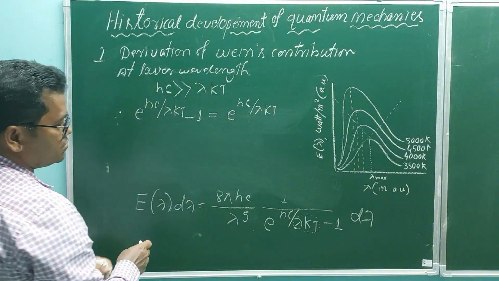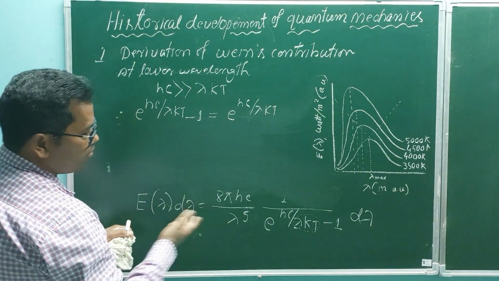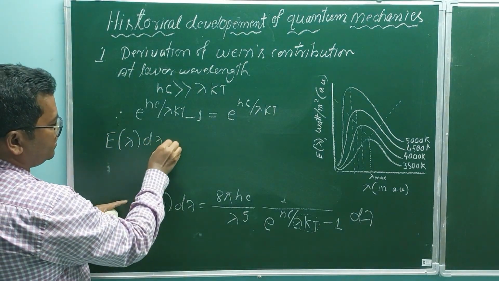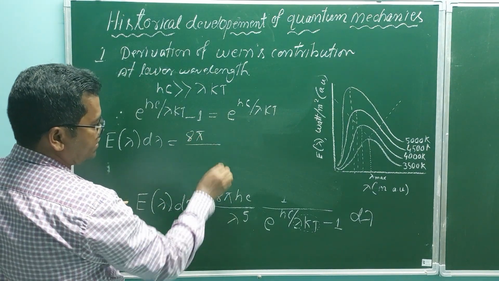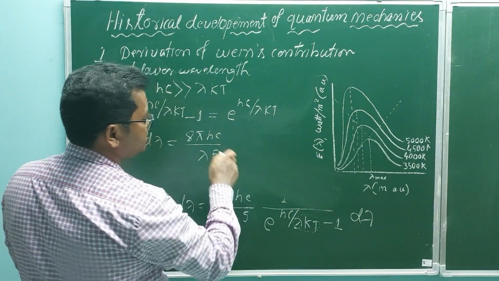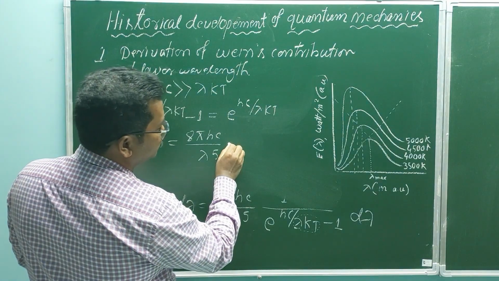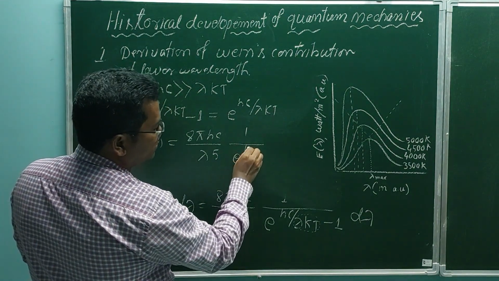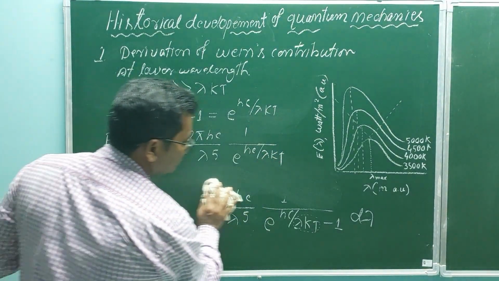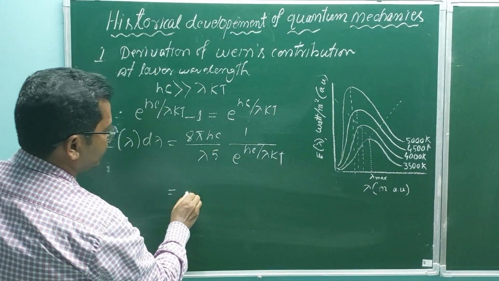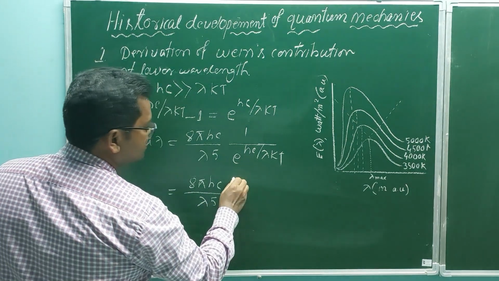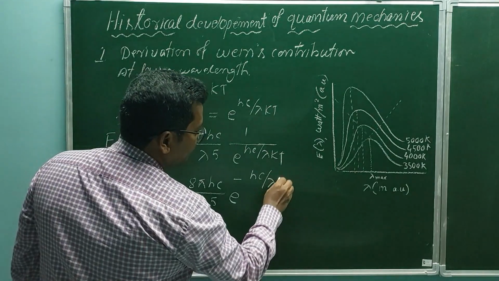Now the formula becomes E lambda d lambda equal to 8 pi hc by lambda to the power 5 times 1 by e to the power hc by lambda kT, or 8 pi hc by lambda to the power 5 e to the power minus hc by lambda kT.